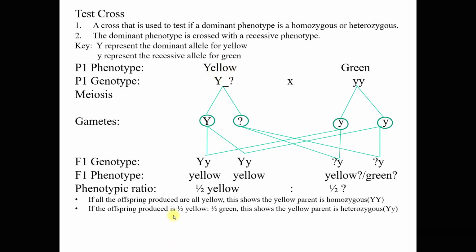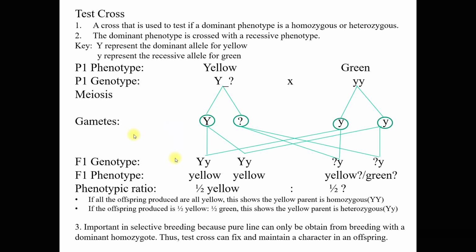Now if the offspring produces half yellow and half green, this shows the yellow parent is heterozygous. Here small letter y, here also small letter y. So this will be green. This will be green as well. So half green, half yellow, half green.